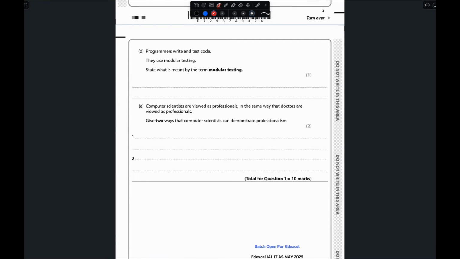Now move to question number D, which is programmers write code and test code, right? They write the code and then after that they test it, so that whatever they write, is it okay or not? So they use modular testing. State what is meant by the term modular testing.